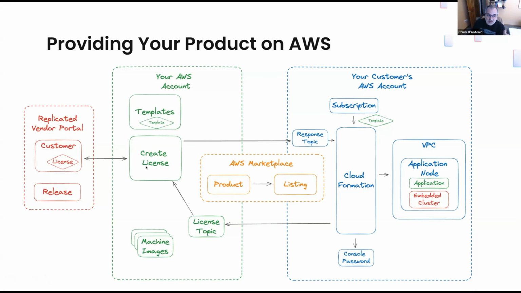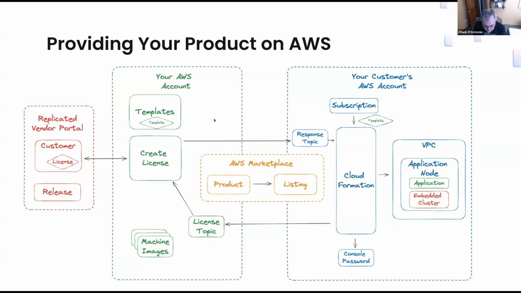That's why we're using messaging for that, because you want to maintain this and protect the access to your vendor portal account. That's going to create the license at Replicated. It's going to respond with information from that customer record and the license, namely the download URL for the embedded cluster, and the token to do that download, which is just the license ID. Then CloudFormation is going to spin up a VPC. It's going to spin up a node running your application on top of our embedded cluster using that license. So this is what we're going to go through today in the demonstration.